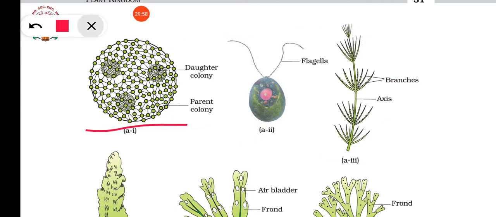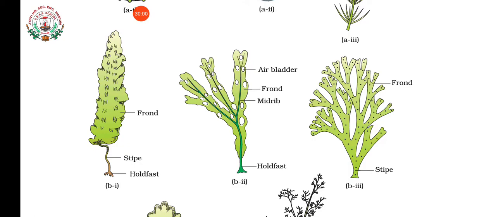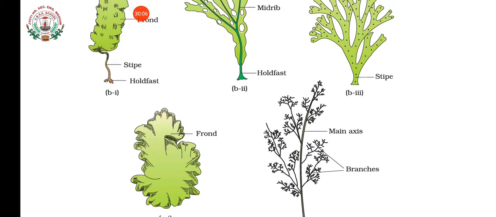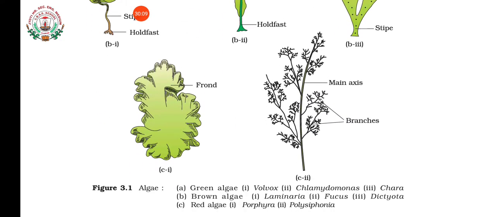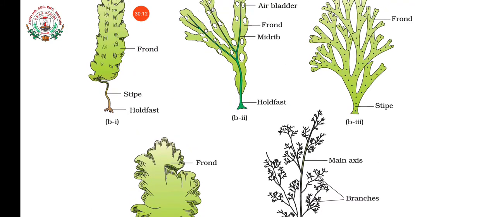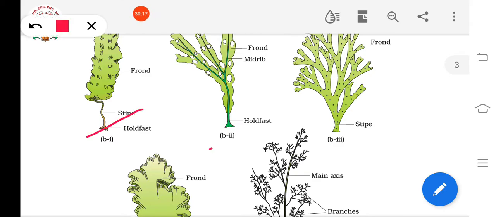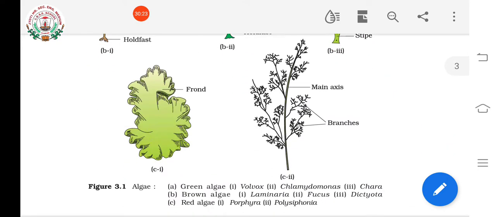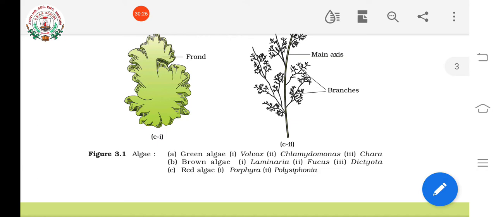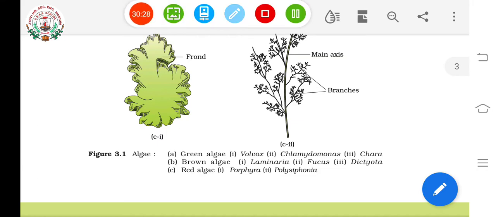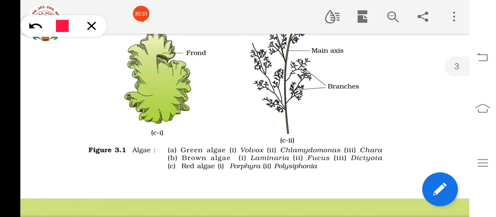Next is Phaeophyceae. Examples you can see here are Laminaria, then Fucus and Dictyota. This is Laminaria, this is Fucus, and this is Dictyota. And then you can see here the red algae: this is Porphyra, and this is Polysiphonia. These are examples of red algae.